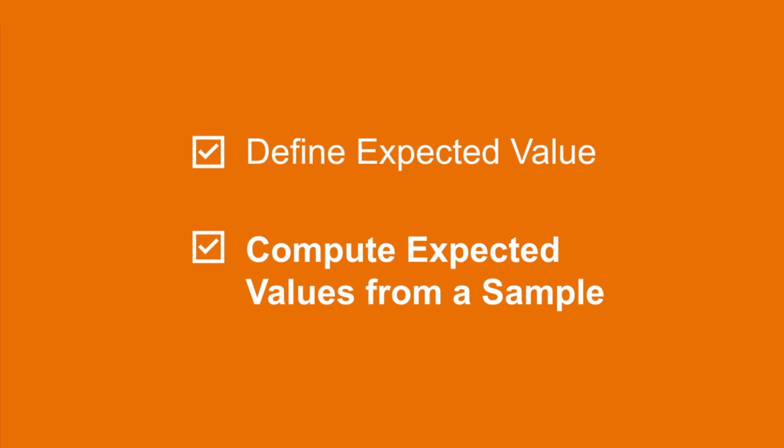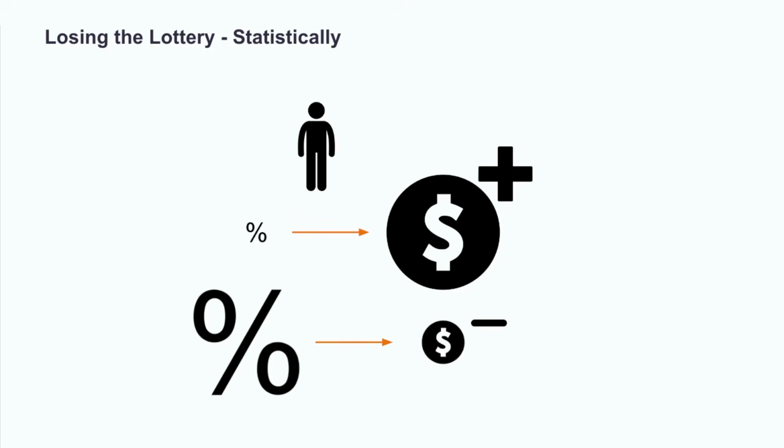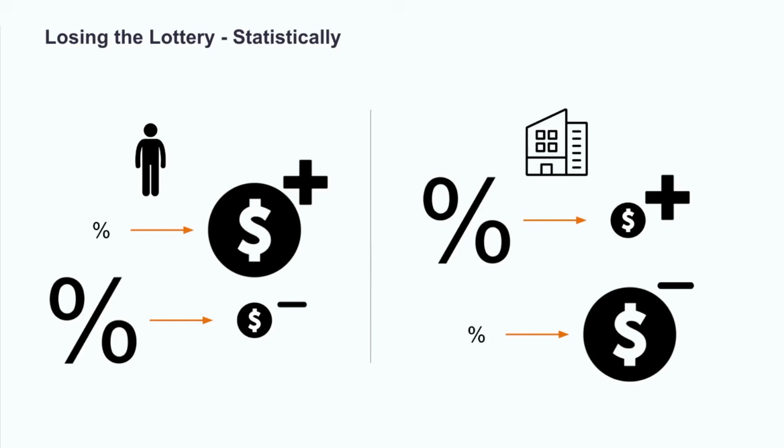Now, the easiest way to start thinking about expected values comes from an odd source: the lottery. People play the lottery for a small chance of winning a big payout, but how has the lottery company managed to pay out those winnings? Well, if a person has a small chance of winning a lot of money, what that really means is that most of the time they lose the cost of the ticket. On the other hand, the company running the lotto may have to pay out a big amount of money sometimes, but most of the time they actually make a small amount. In the long run, the company will set the odds and the payout of the lottery to continue to make a little bit of money.